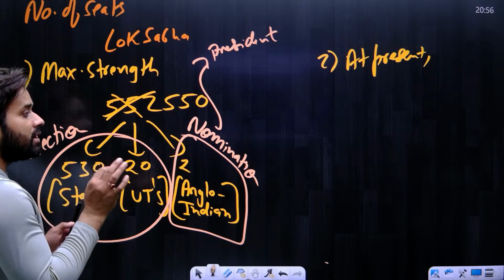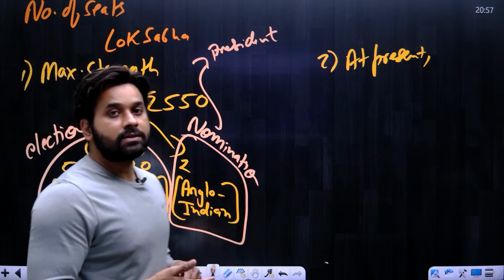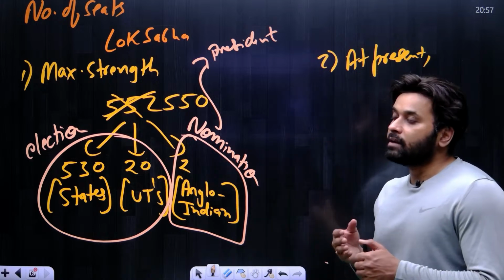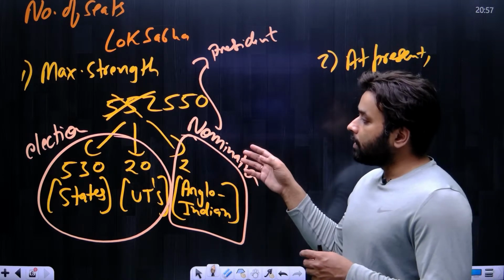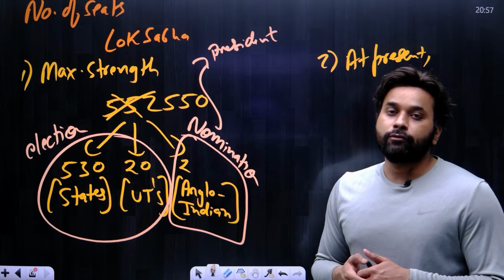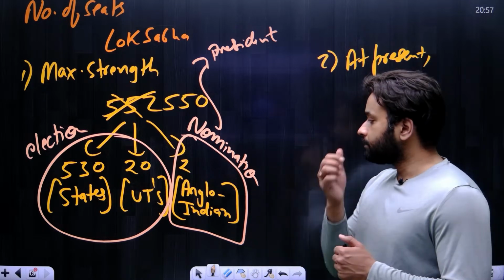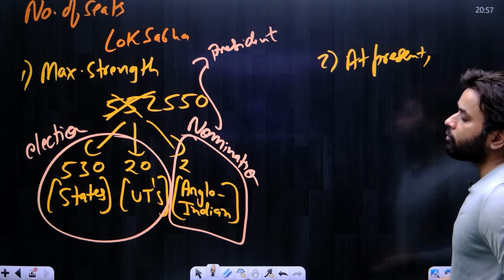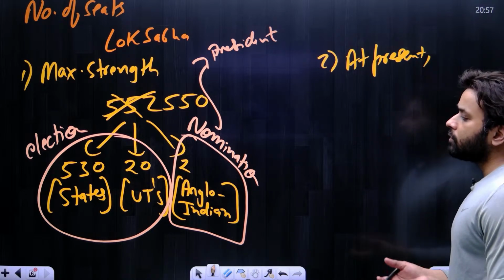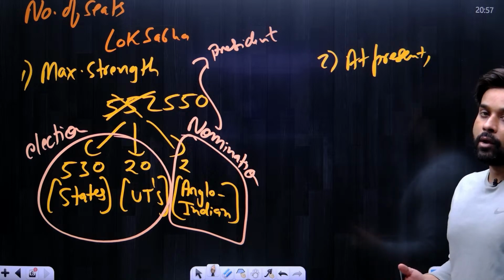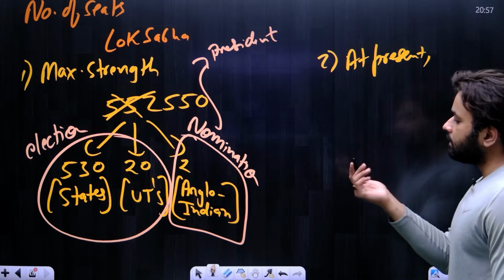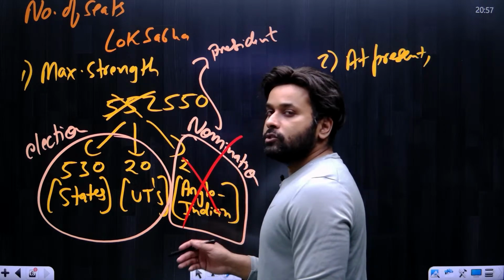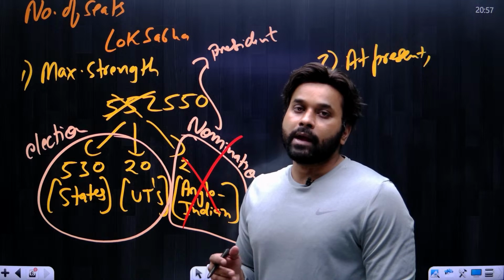But by the 104th Amendment Act, which we will discuss when we discuss the reservation part in the Parliament, remember, the provision for the reservation of Anglo-Indian seats was done away with. So this provision has been removed from the constitution, that from now onwards there will be no nomination for the Anglo-Indian community. So this provision is gone. Now there is no provision for nominating 2 members from the Anglo-Indian community.